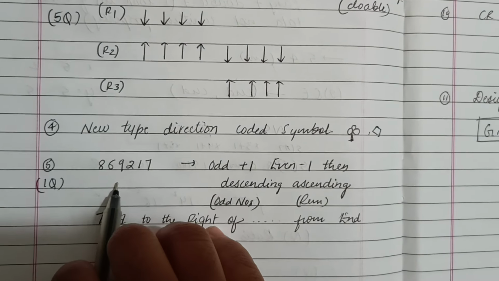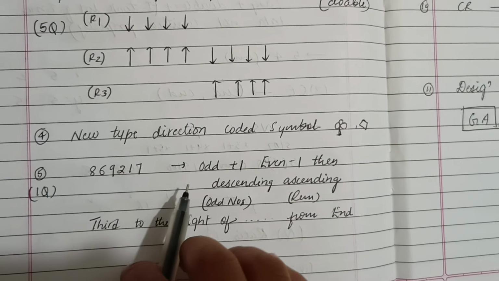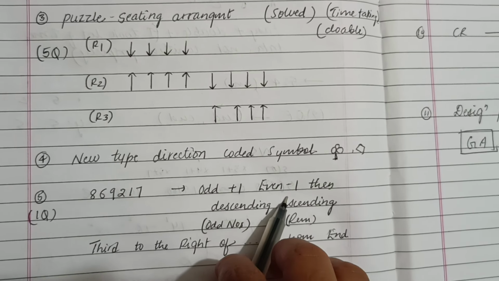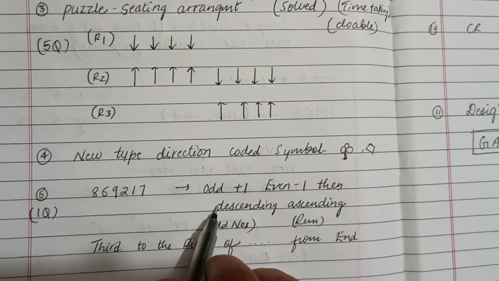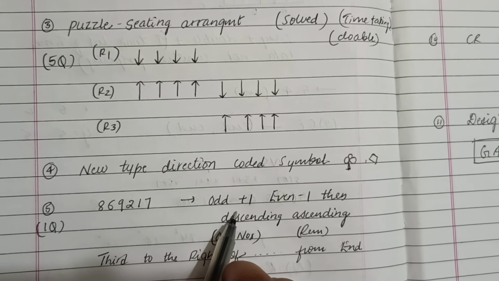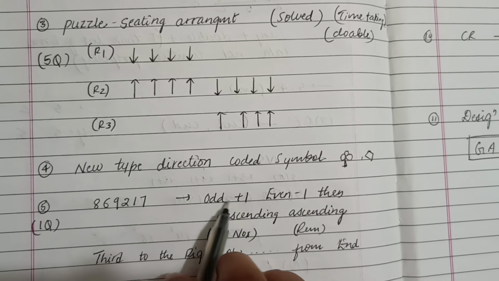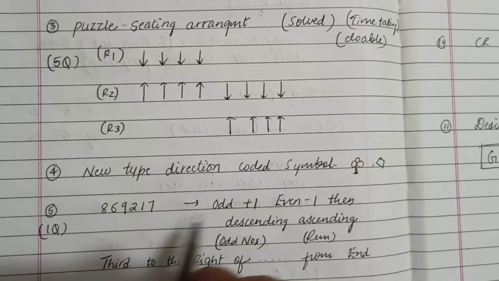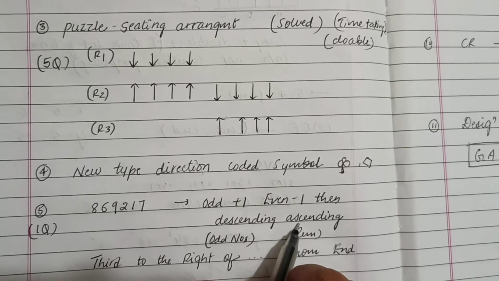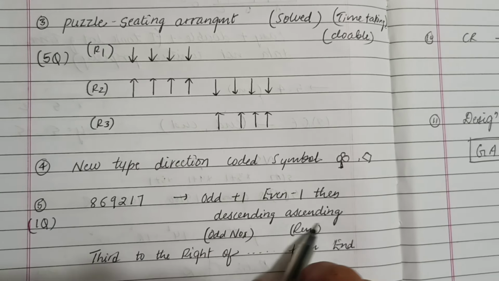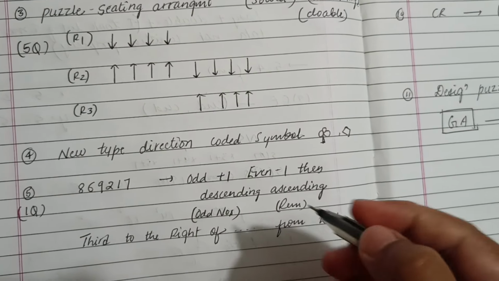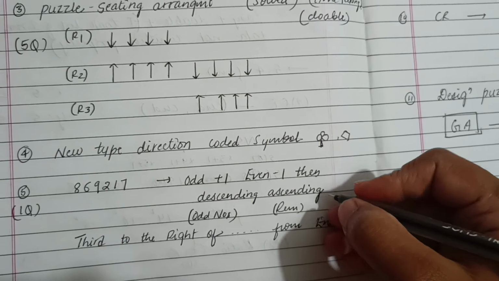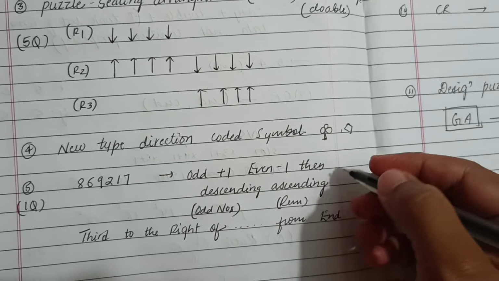Okay, and one more miscellaneous question, where we have to subtract 1 from the even digits, and we have to add 1 to the odd digits. Then we have to arrange those increased odd numbers in descending order first. Then after that we have to arrange the remaining ones in ascending order. So I got 9 as the answer, and I'm not sure whether it is for this question or another question.